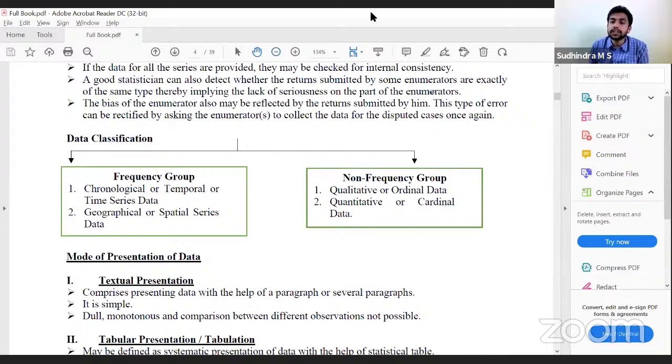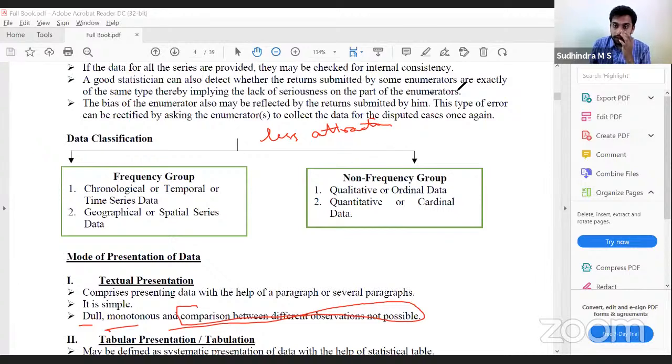What is the advantage? It is very simple. You just convert all the data you have into words, and we get a textual presentation. However, coming to the disadvantages, it is less attractive. It is dull and monotonous. And an important disadvantage is that comparison becomes difficult.